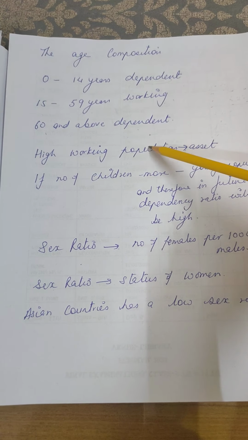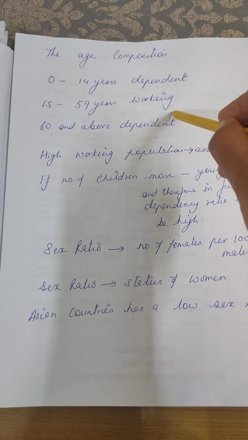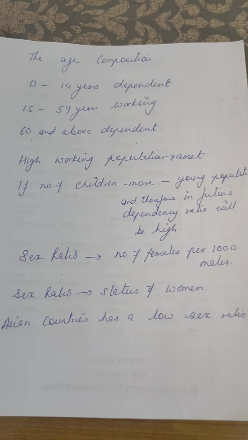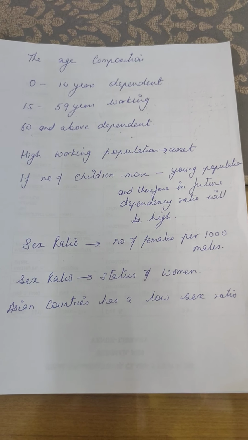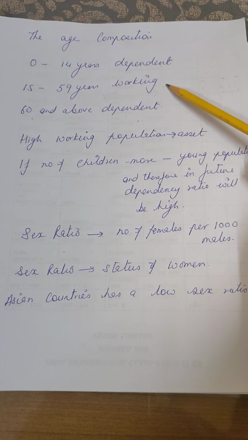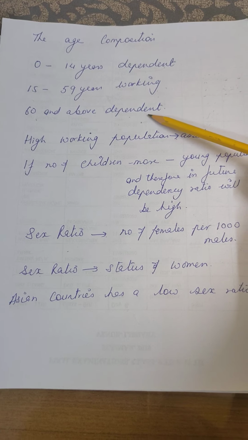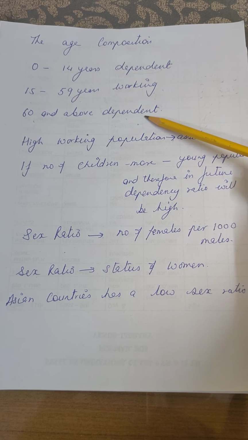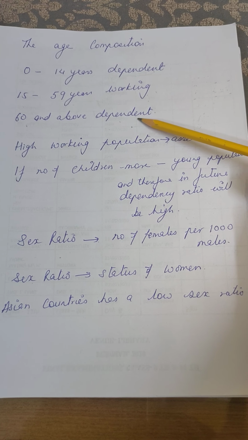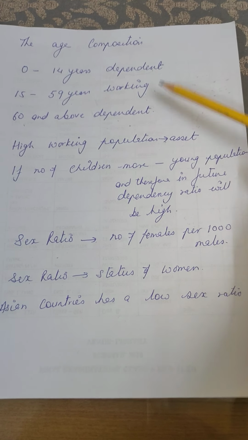Now, as far as India is concerned, most of our population falls between 15 to 59 years. That means we have a working population, which becomes an asset for any country. When I say asset, it means it is very important for a country to have a working population, because maximum people are working, therefore they are earning. When they are earning, the economy of the country is increasing. Dependent population is not an asset, it is a liability, it is a responsibility of the country, because these people are not earning and they have to be taken care of, whether medically, education wise, or financially.